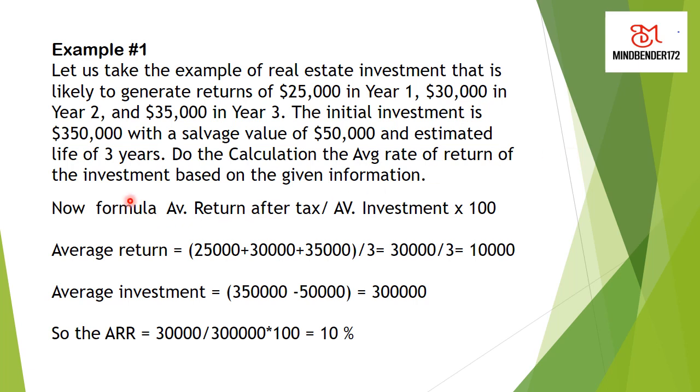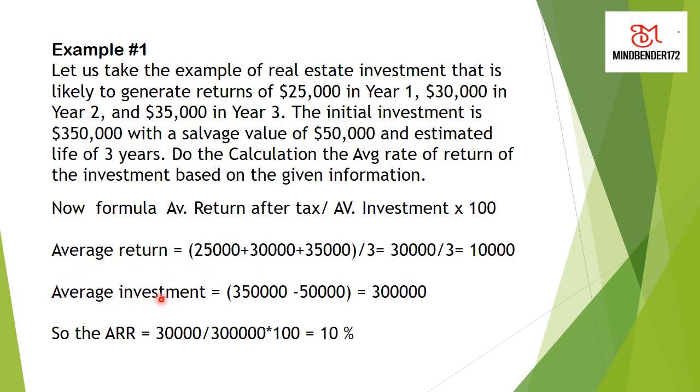Now in the formula we have average return after tax divided by average investment multiplied by 100. Now you see the average return is 25,000, 30,000, and 35,000 for 3 years. The average would be divided by 3 years. That would be 10,000 on the average return.